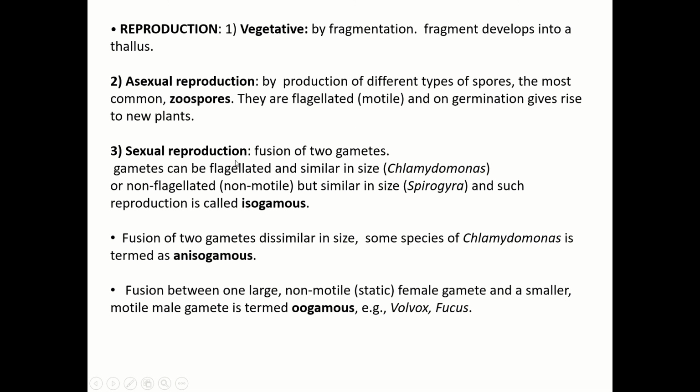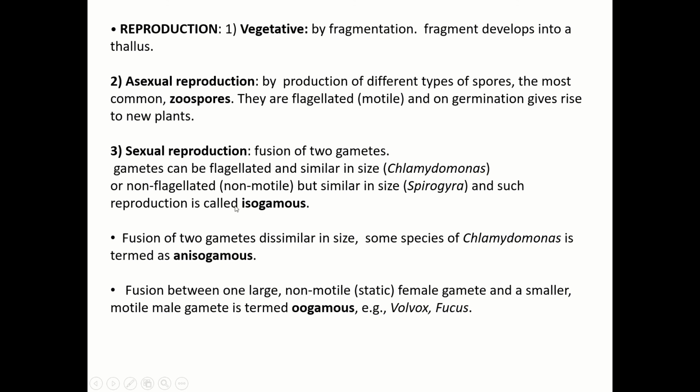Now sexual reproduction is by fusion of two gametes, that is male gamete and female gamete. Gametes can be flagellated and similar in size. An example is Chlamydomonas. They are flagellated and both gametes are similar in size. Or they can be non-flagellated, non-motile. Flagella help in motility, but they are similar in size. An example is Spirogyra. And such reproduction is called isogamous.